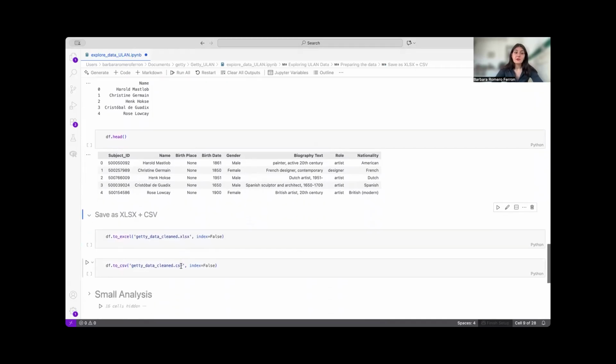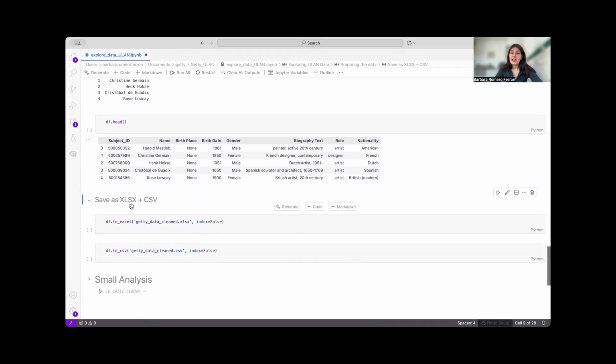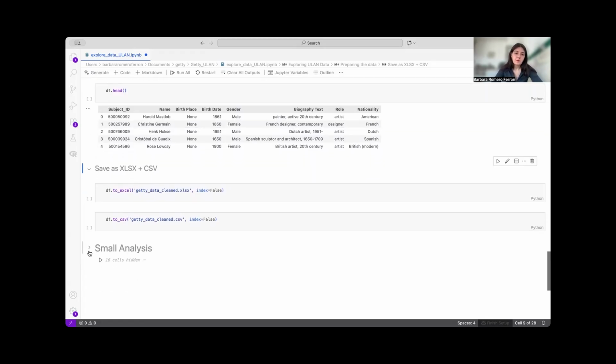If we want to create an XLSX, then we only have to save it into an Excel format, but we can also do that in a CSV. This would be the way of putting these almost 400,000 records within one dataset and selecting a few variables.